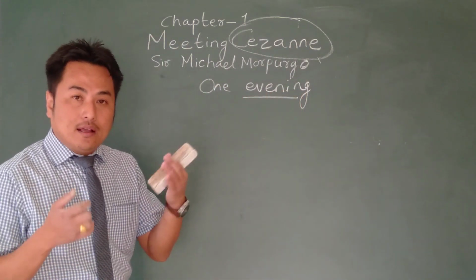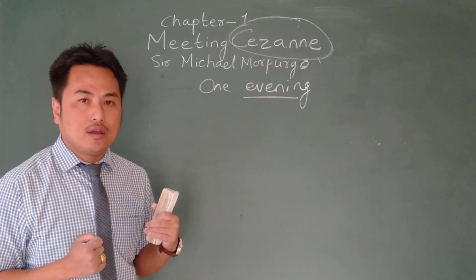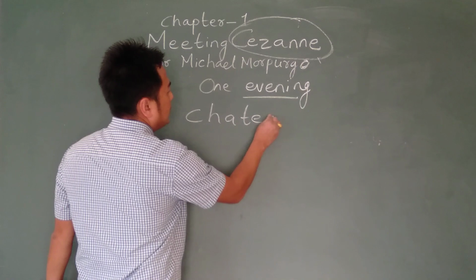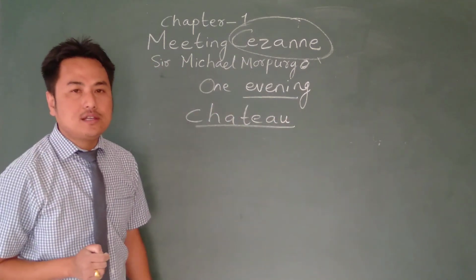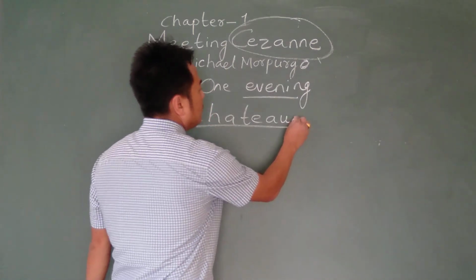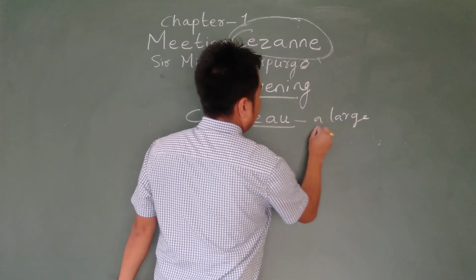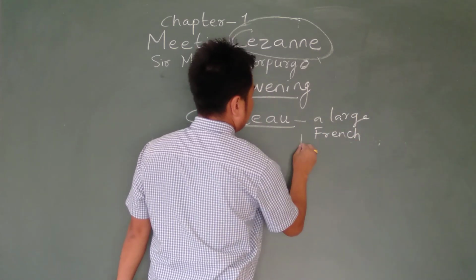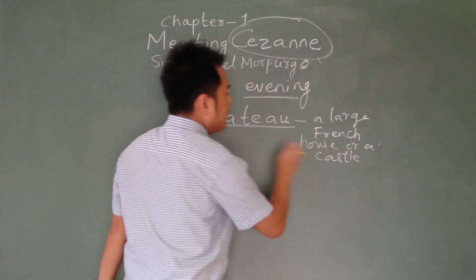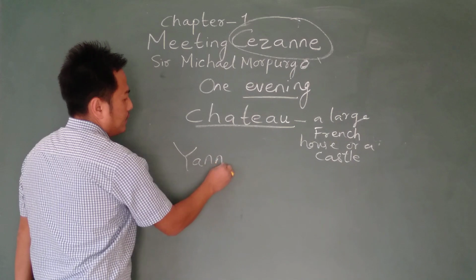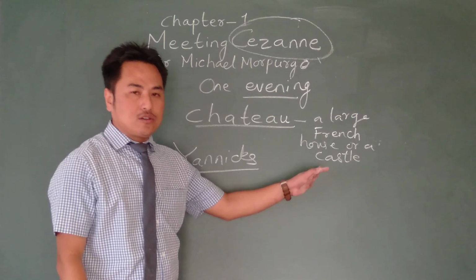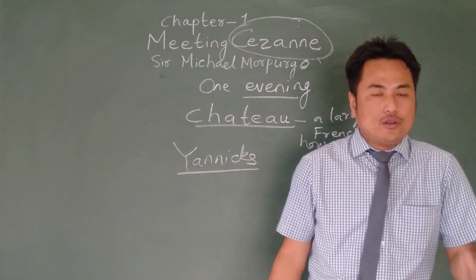And she tells him that the best customer that she was talking about lived in a chateau. The pronunciation is chateau, with a soft sound. Okay? Now, what is a chateau? It's a large French house or a castle. When Yannick hears from Amandine that the best customer lives in a chateau, he is intrigued, he is curious.